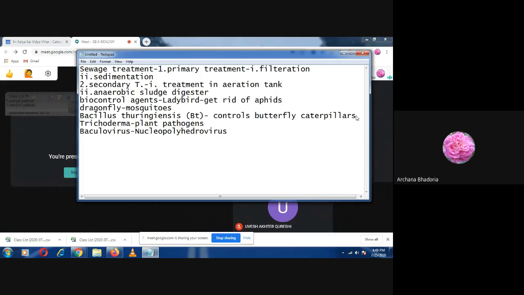Is it clear? So how many will you be remembering? This nucleopolyhedrovirus attacks insects and other arthropods.